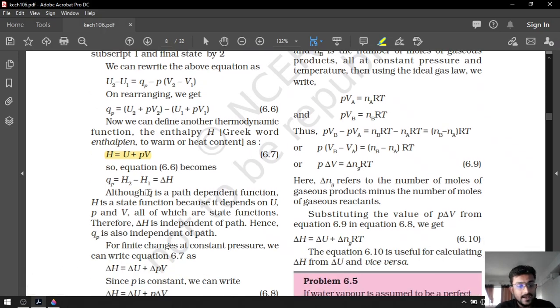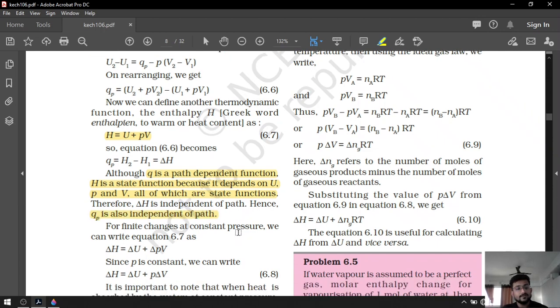Although Q is a path dependent function, delta H is a state function because it depends on U, P and V, which are all state functions. Remember that heat is a path function whereas enthalpy is a state function. That's why heat at a constant pressure is also independent of path.